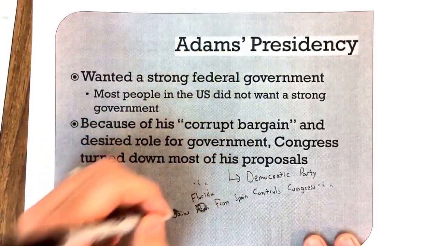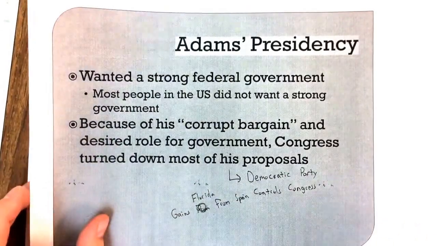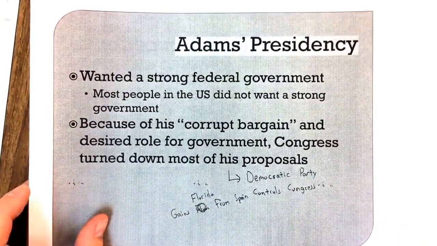Make sure to add these two to your notes as well. So that's all the information about the corrupt bargain in the election of 1824.